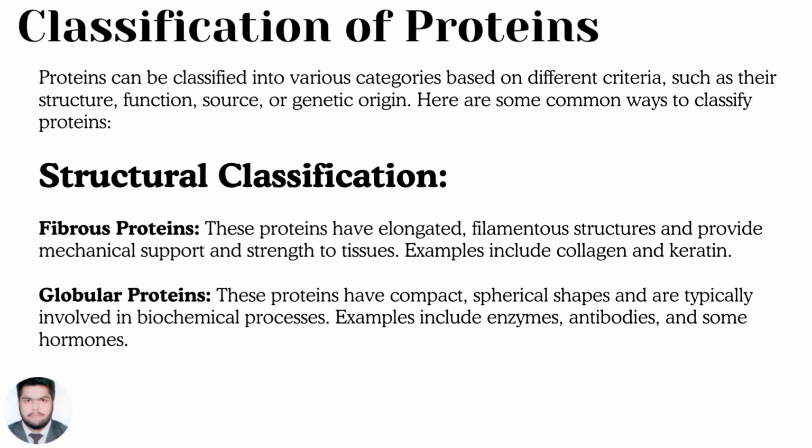Structural classification. Fibrous proteins. These proteins have elongated filamentous structures and provide mechanical support and strength to tissue. Examples include collagen and keratin. Globular proteins. These proteins have compact spherical shapes and are typically involved in biochemical processes. Examples include enzymes, antibodies, and some hormones.